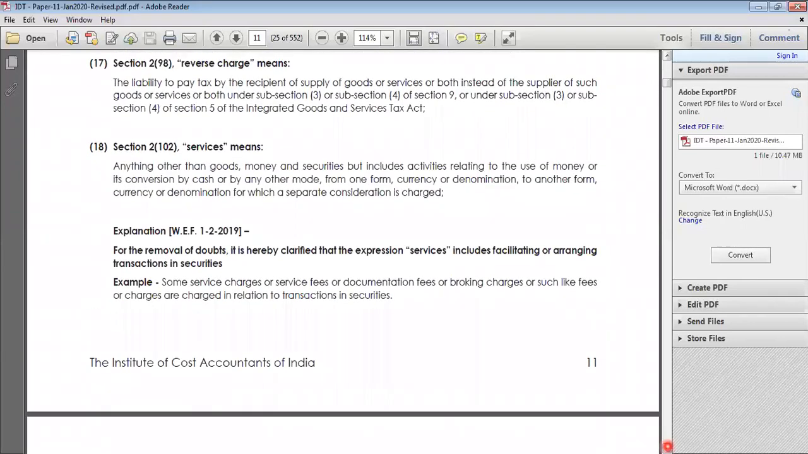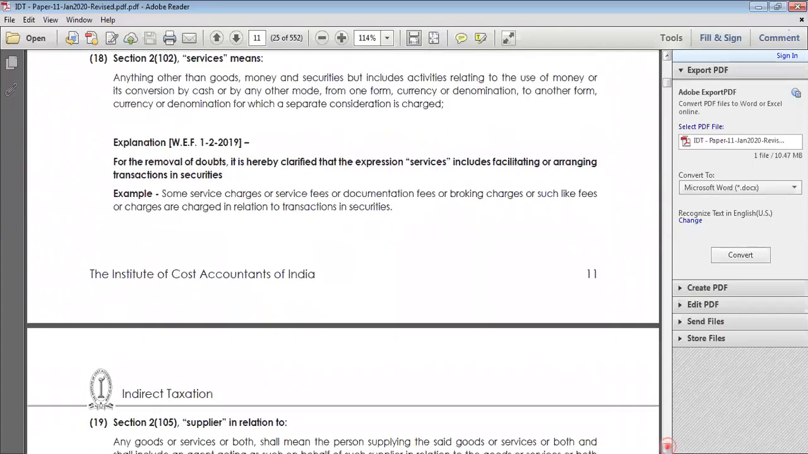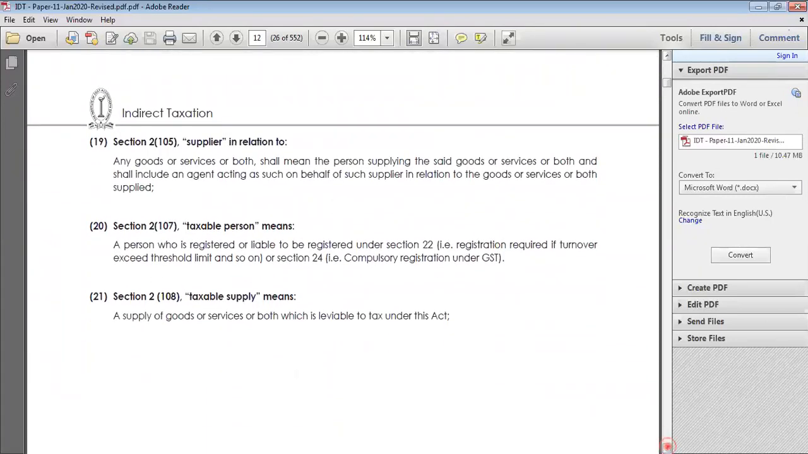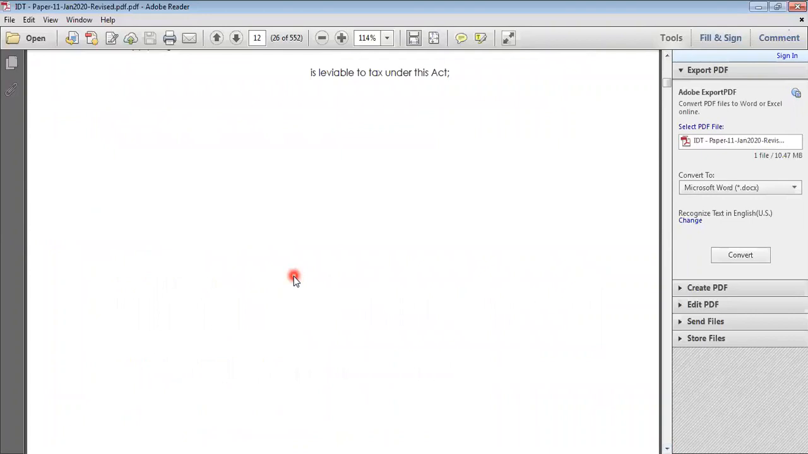And we are also discussing reverse charge. Next, we are also discussing supplier, taxable person, etc. Clear? So this is topic one. We have discussed it. Next.